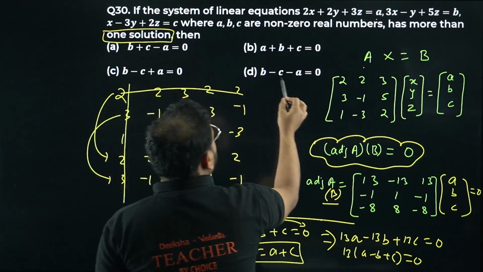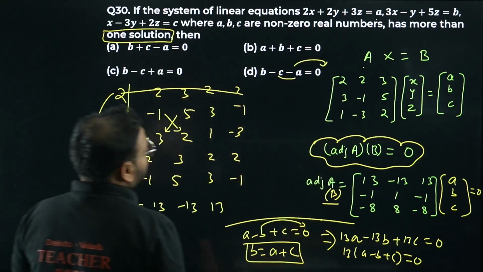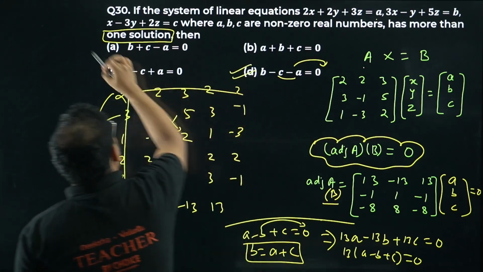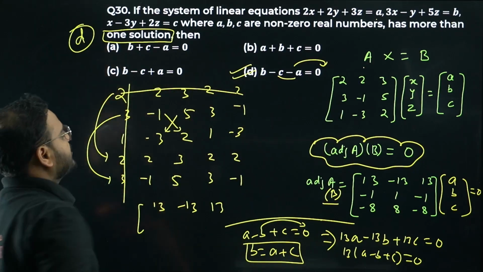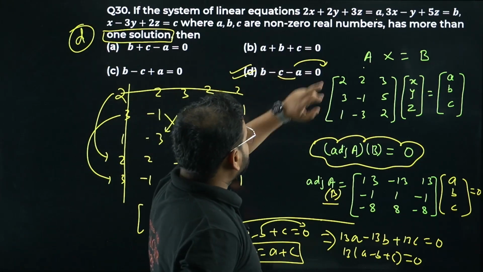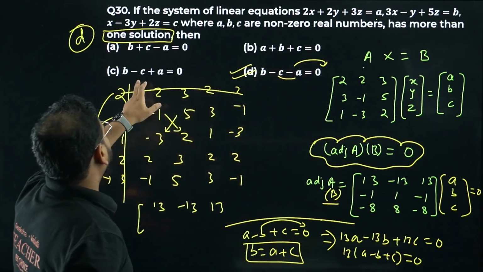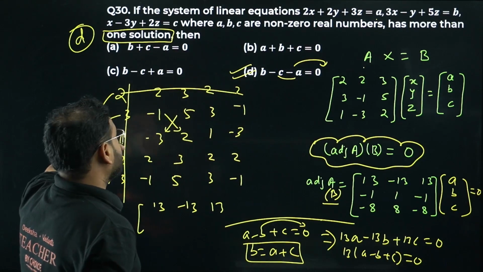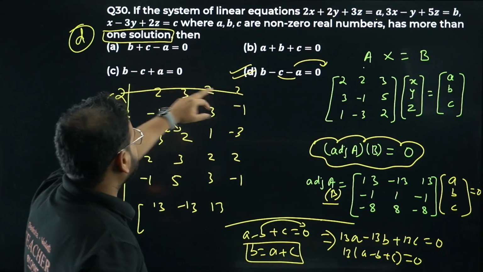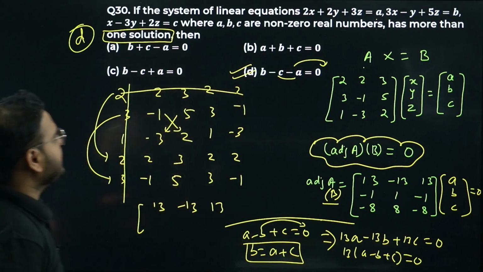Yes, so option D is right. Option D is correct. Please check. B equals A plus C. Over here we have B equals minus A minus C. That's not right. And we have over here B equals C minus A. That's not right. Over here we have B equals A minus C. That's also not right. Option D is correct.